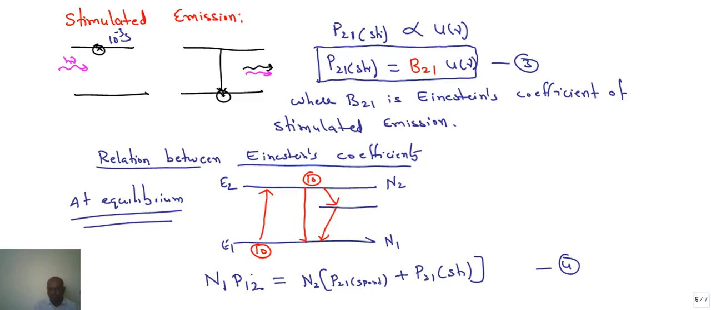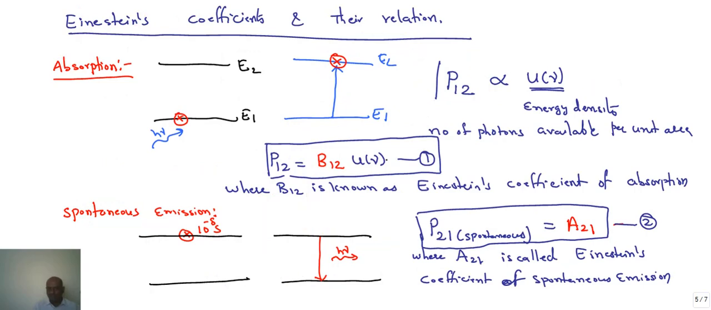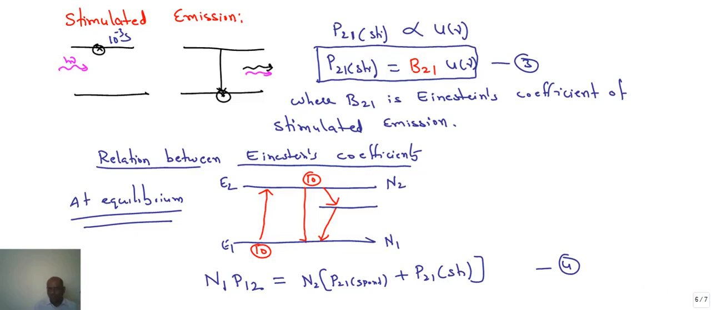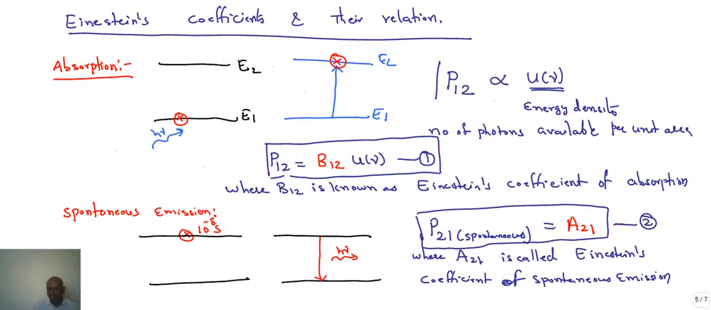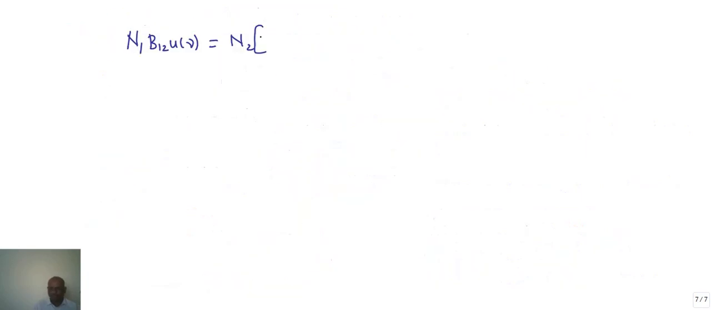So what happens? N1, what is here? P12. What is the value of P12? P12 is equal to B12 into U of nu. So let us substitute that. Instead of P12, B12 into U of nu is equal to N2 into P21 spontaneous. What is the value of P21 spontaneous? A21, okay, A21 plus this other parameter we have, P21 stimulated.